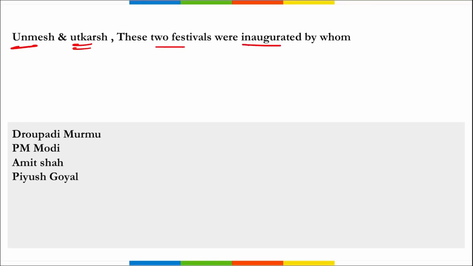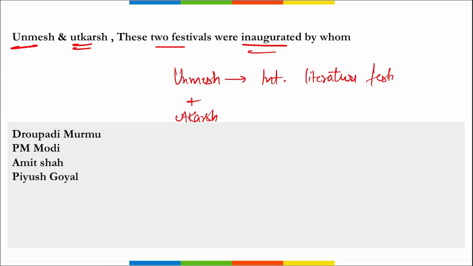These are the two festivals that were inaugurated by whom? So remember, recently President Draupadi Murmu inaugurated two festivals, that is Unmesh and Utkarsh. If we talk about Unmesh, this is an international literature festival. Correct? And Utkarsh is your National Festival of Folk and Tribal Performing Arts, right?